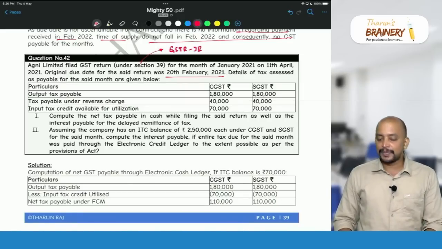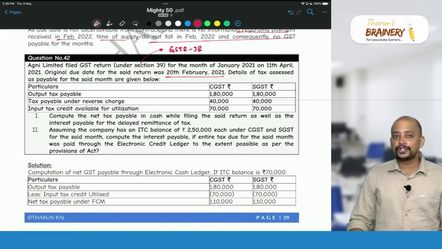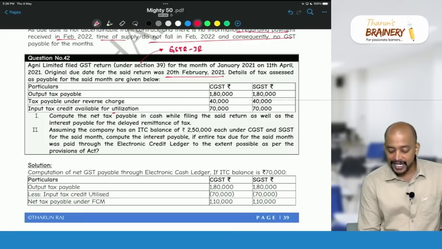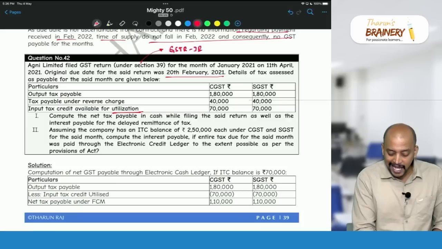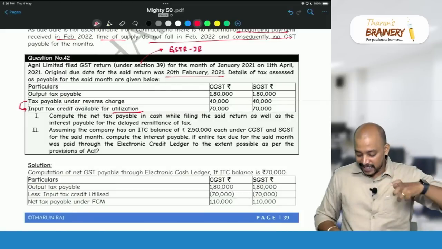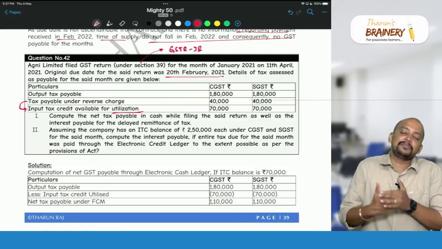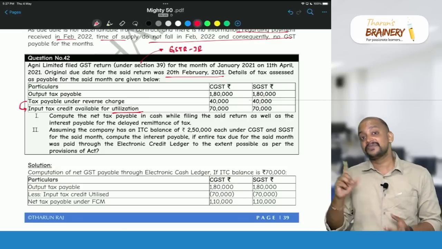Now, output tax payable and tax payable under reverse charge, input tax credit available for utilization means what? It is not availed ITC; utilized ITC means in this, whatever tax we are already paying under RCM will also be included. See, actually RCM has two adjustments. First, whatever tax that we pay under RCM can be availed as ITC and adjusted against FCM liability.